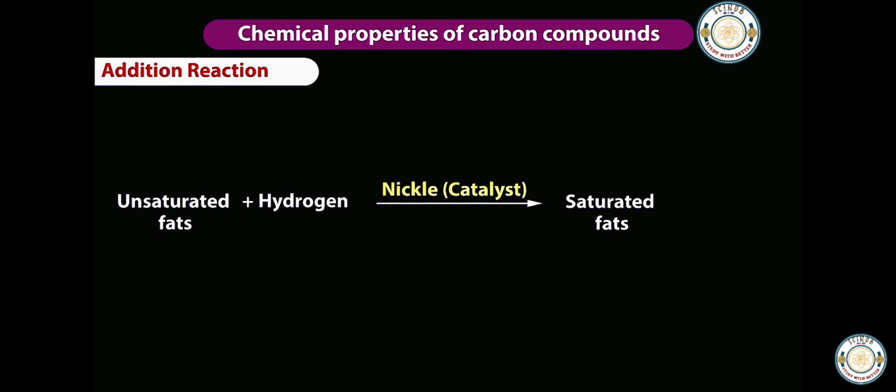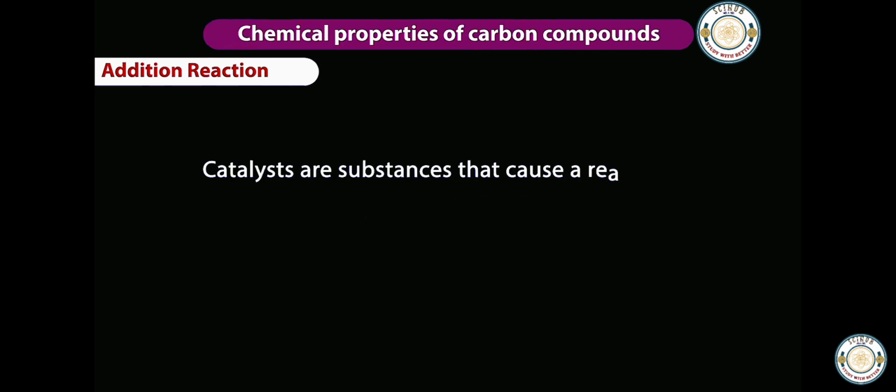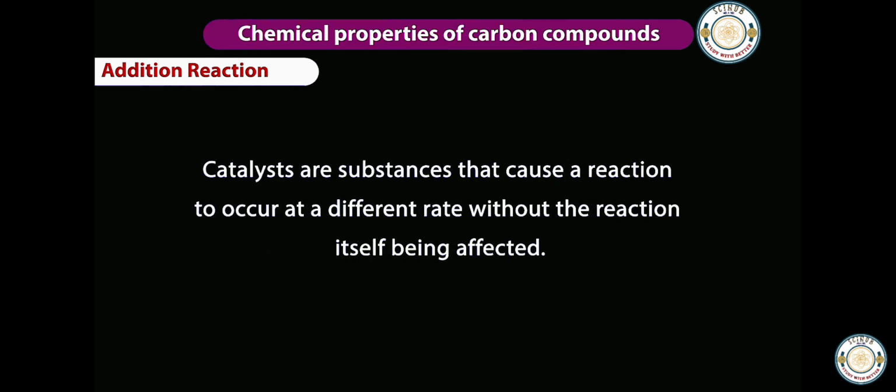When hydrogen is added to the unsaturated fats in presence of a catalyst like nickel, the unsaturated fats turn into saturated fats. This process is called hydrogenation of vegetable oils. Catalysts are substances that cause a reaction to occur at a different rate without the reaction itself being affected.